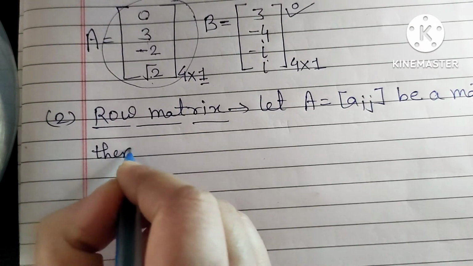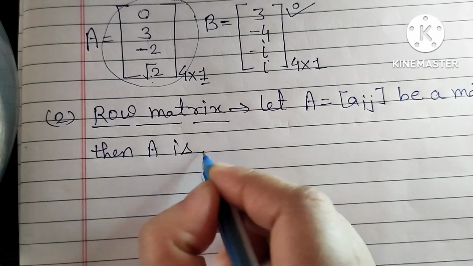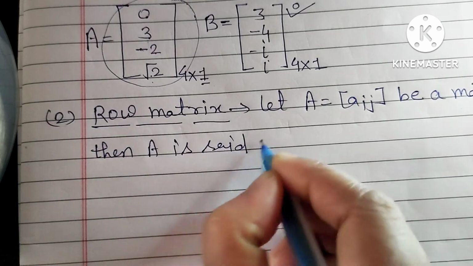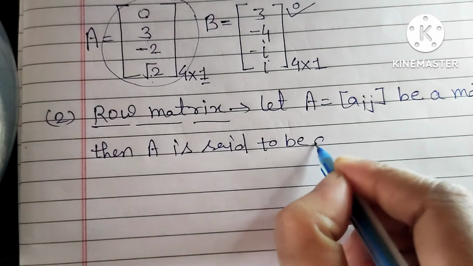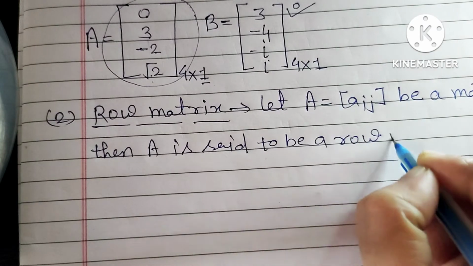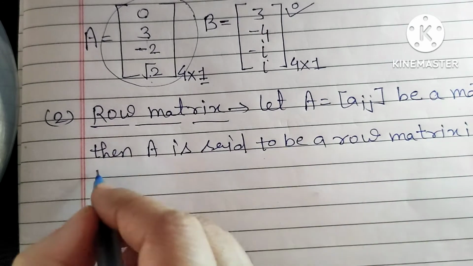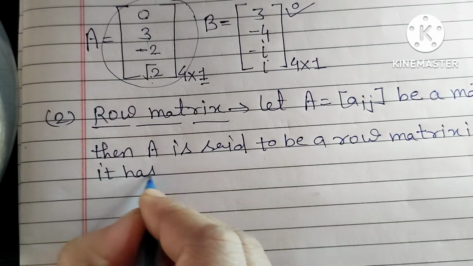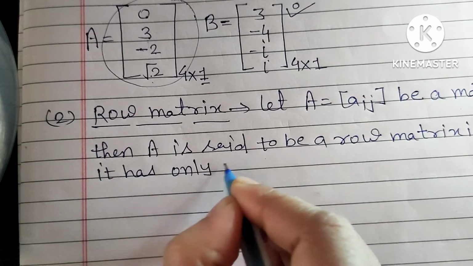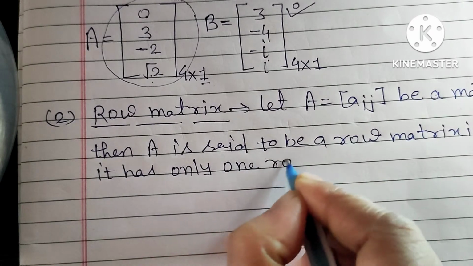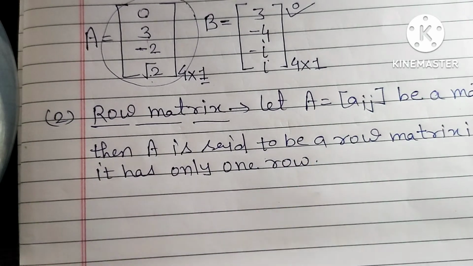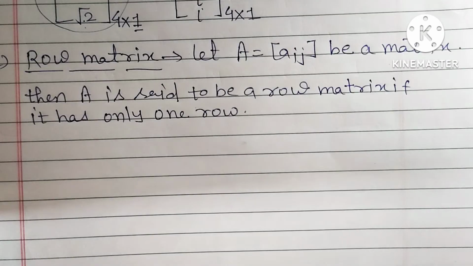Then A is said to be a row matrix if it has only one row. If it has only one row, then the matrix is said to be a row matrix. Let's just look at the example.